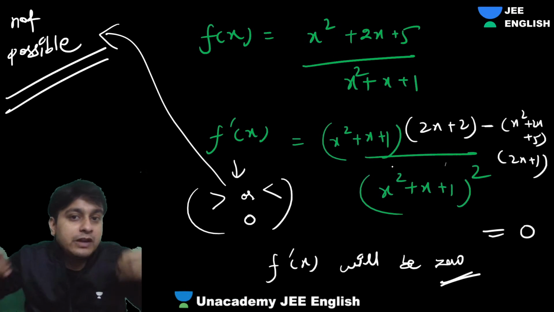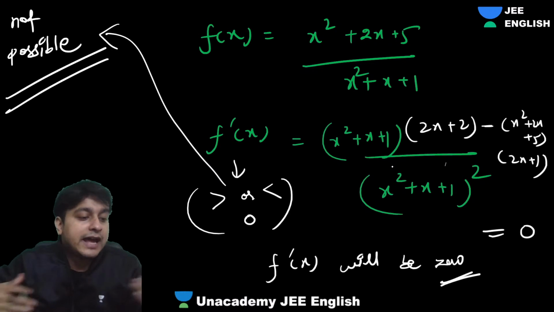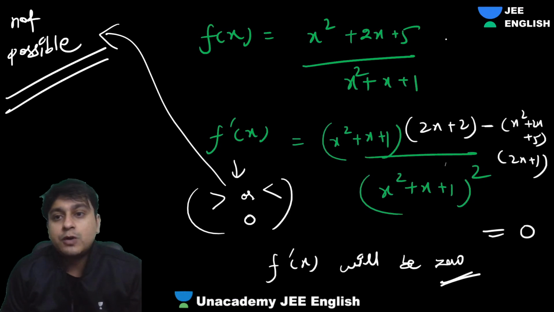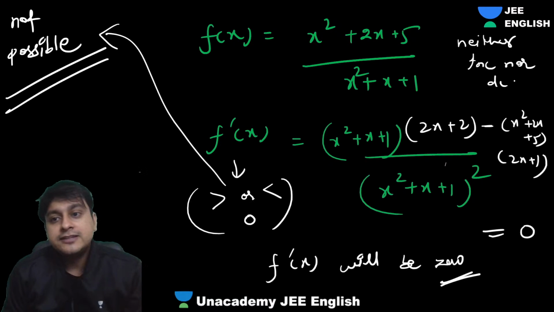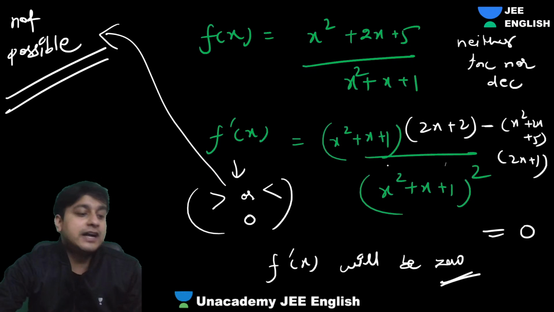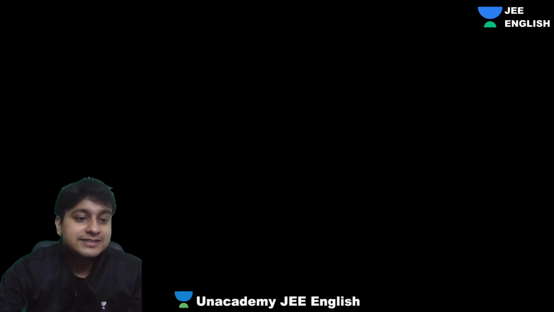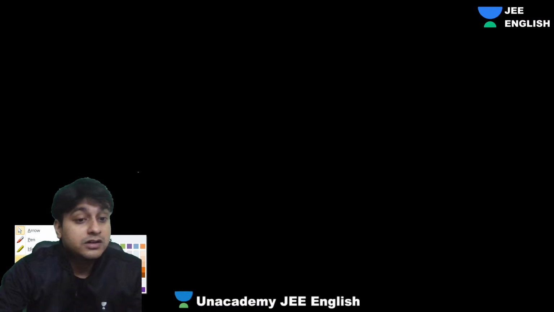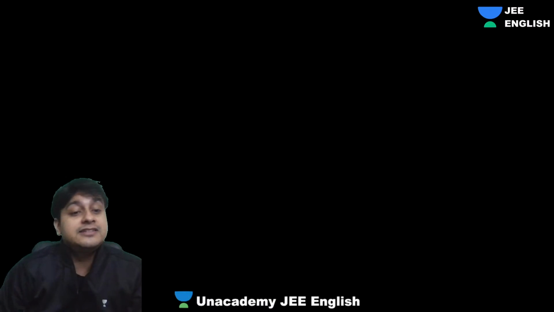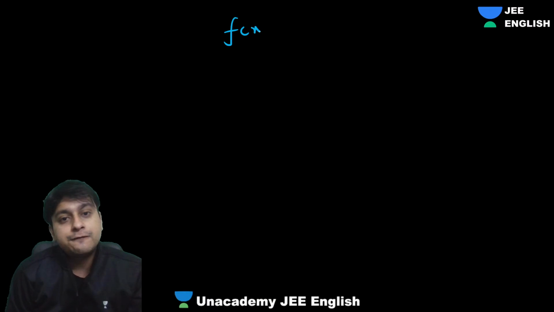No. It will not be a monotonic function. It will be neither increasing nor decreasing. So guys, it's not a one-one function. Understood, RL and Kaushik? So it's neither increasing nor decreasing, which implies f of x is many-one.